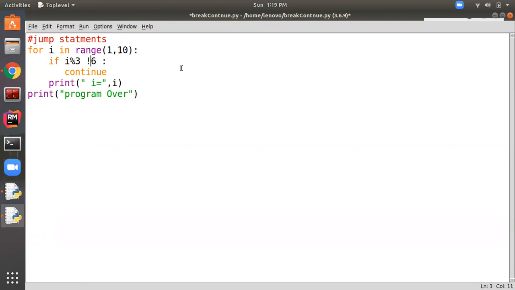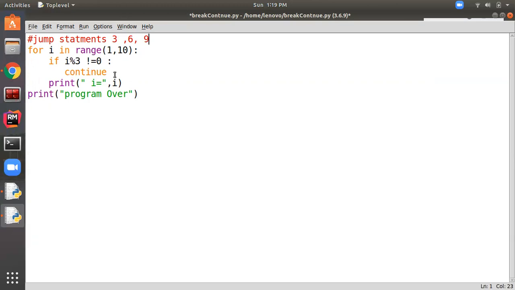Okay, not equal to 0. Okay, if I divided by 3 is not equal to 0, then we want to skip the loop. We don't want to print that number because our requirement here is to print what numbers? We want to print 3, we want to print 6. So here my requirement is to print the multiples of 3.